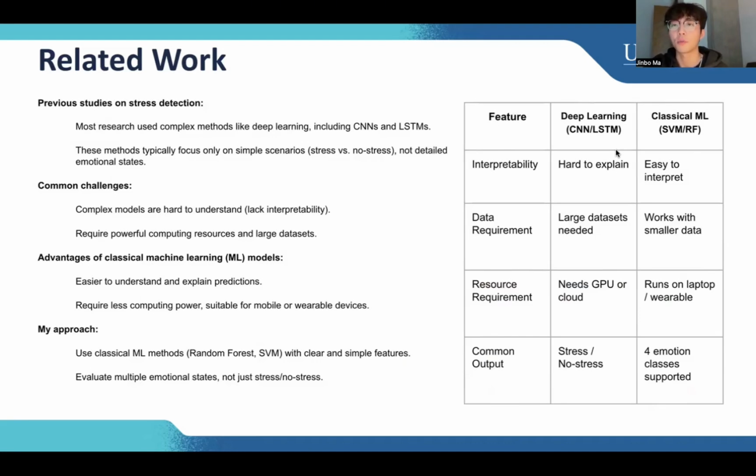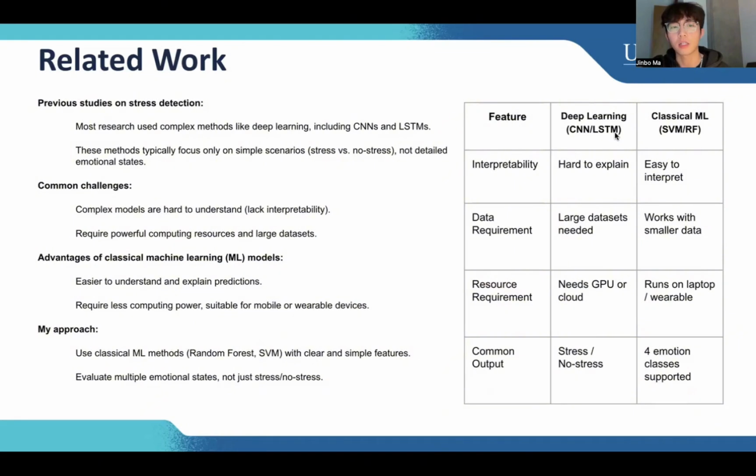And if you want to use the deep learning model, you have to have a GPU or cloud. It means you're gonna have a big device or supercomputer. It's very complex and hard to use. And for the output, they just have stress or no stress. So it's not gonna show you exactly what your emotional state is right now. So I think for this one, I can make it better.